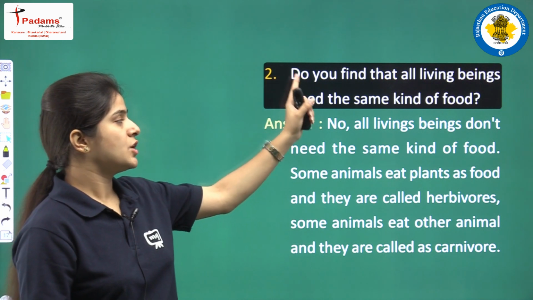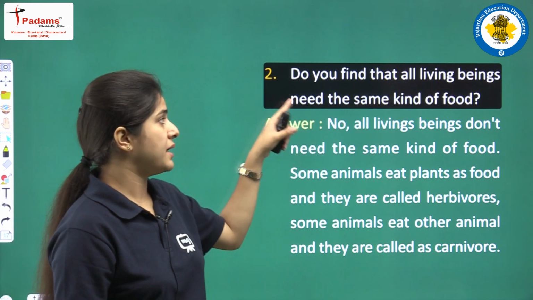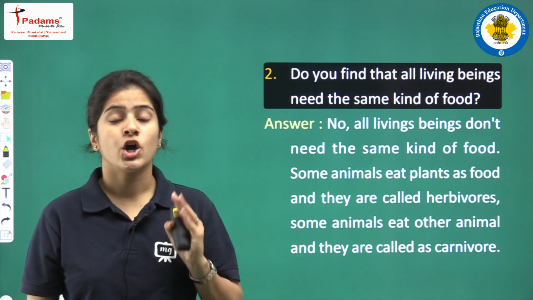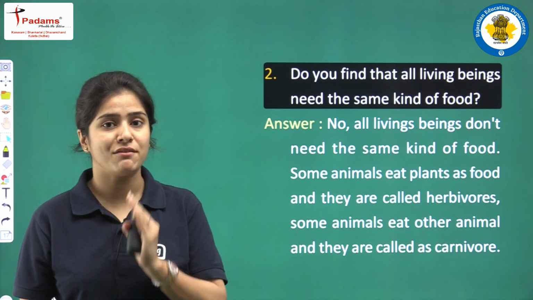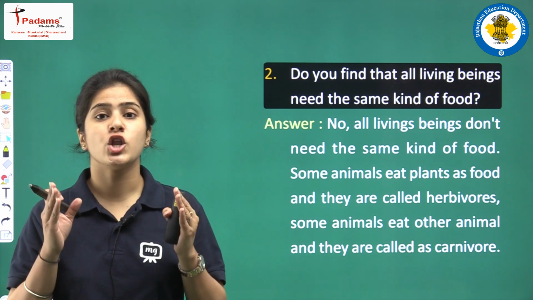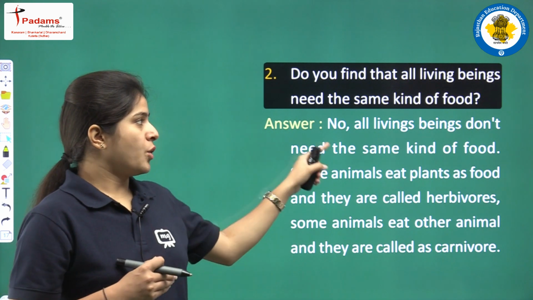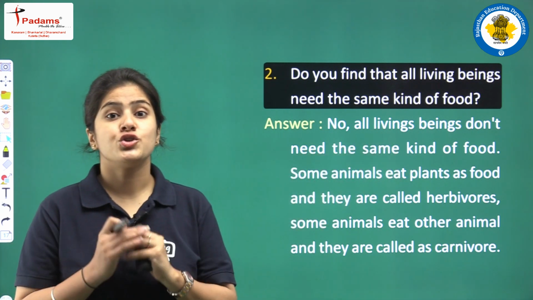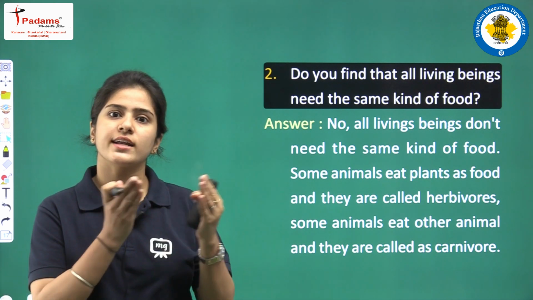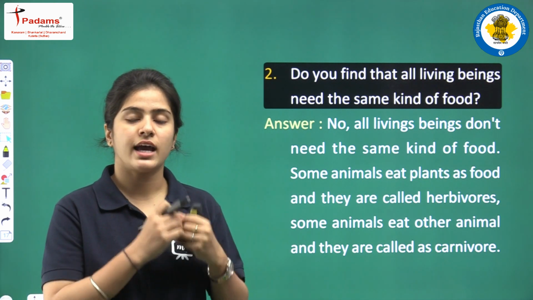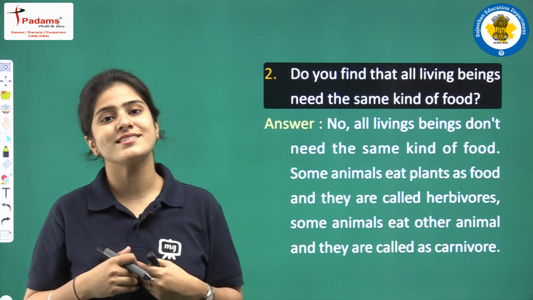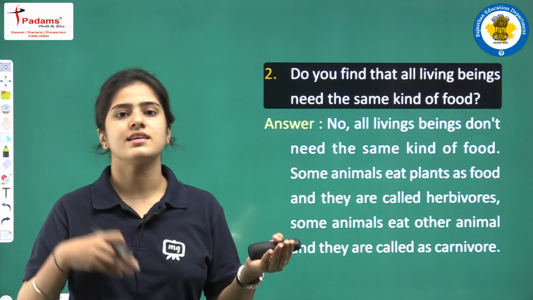The second question says, do you find that all living beings need the same kind of food? Firstly think. Do you think that all the living beings need the same kind of food? The answer is no. All living beings do not require the same kind of food. Why? Because there are organisms that are eating plants, there are organisms that are eating animals, and there are some organisms that are eating both the plants and animals.